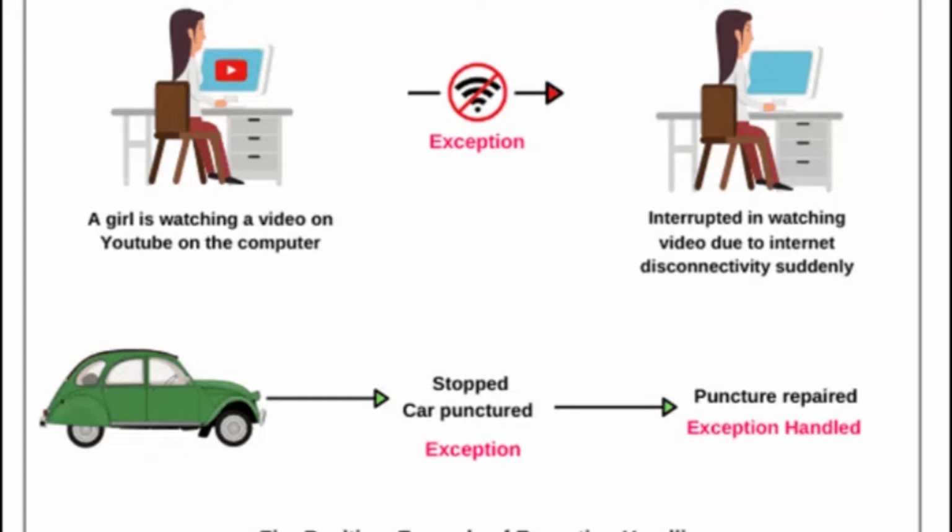And here is one more example. Suppose a person is traveling by car, say from Pune to Belgaum, and after traveling mid distance, the tire of his car is punctured. So he is not able to continue his journey. So, what has happened here? This is an unexpected or unwanted event. So, this unexpected or unwanted event is nothing but an exception.